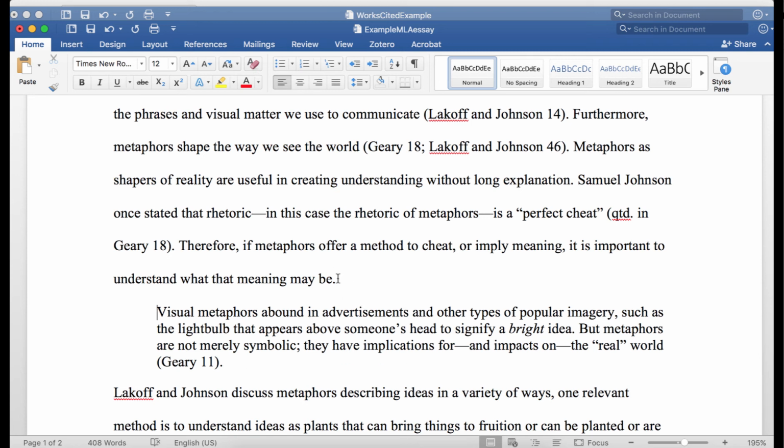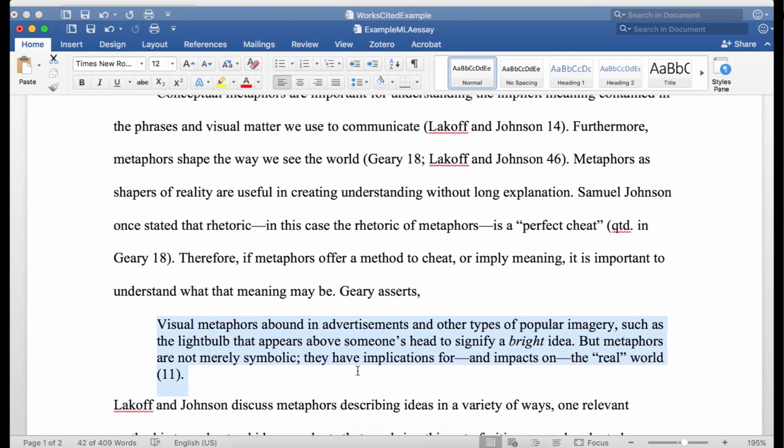So what I'm going to do instead is write a little sentence that introduces this quote because we don't want it just to be plopped in there. This prior sentence does not say anything about what this quote is. So I'm going to write a little sentence in there just to introduce the quote. Usually with a block quote, they are 4 lines or greater. And technically, this is 4 lines if I'm going to include this parenthetical here. However, that's a little clunky. And what I would like to do instead is expand upon this idea a little bit.